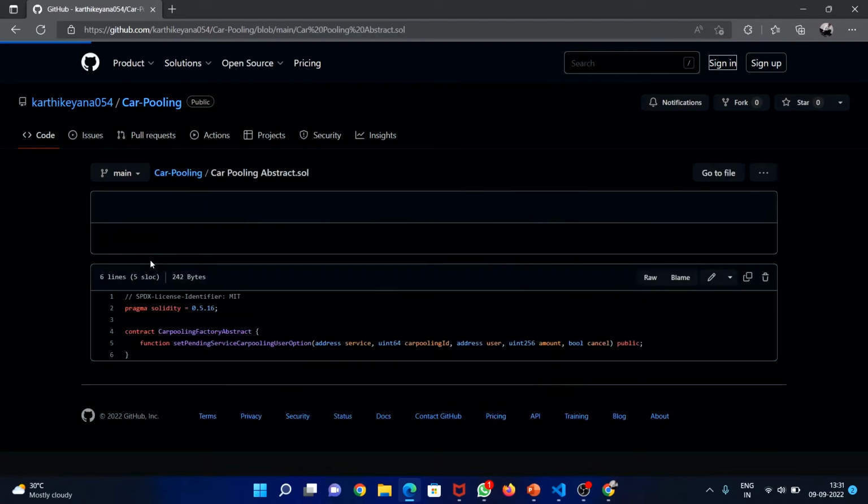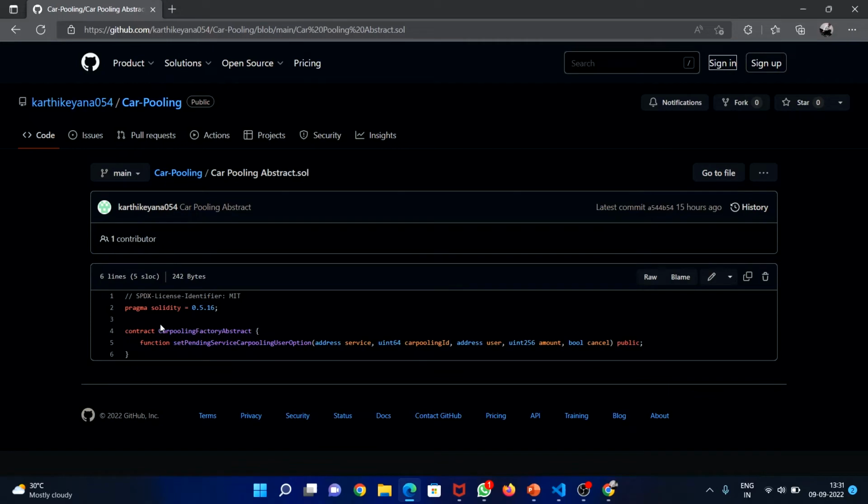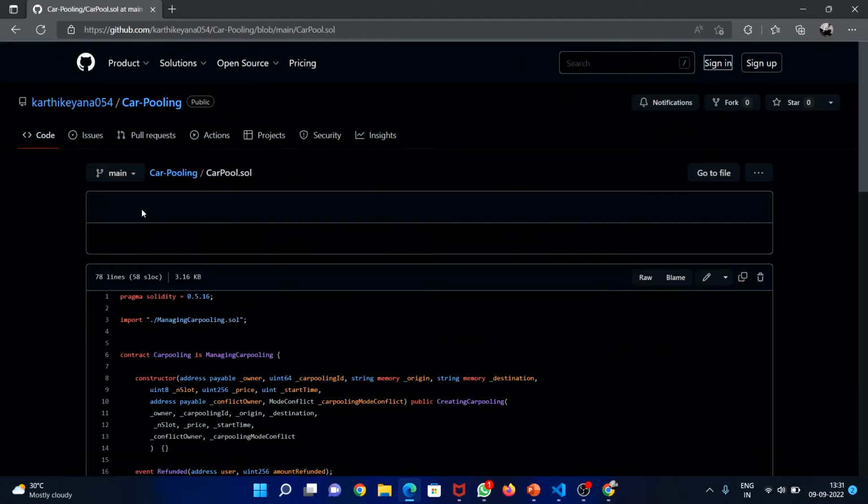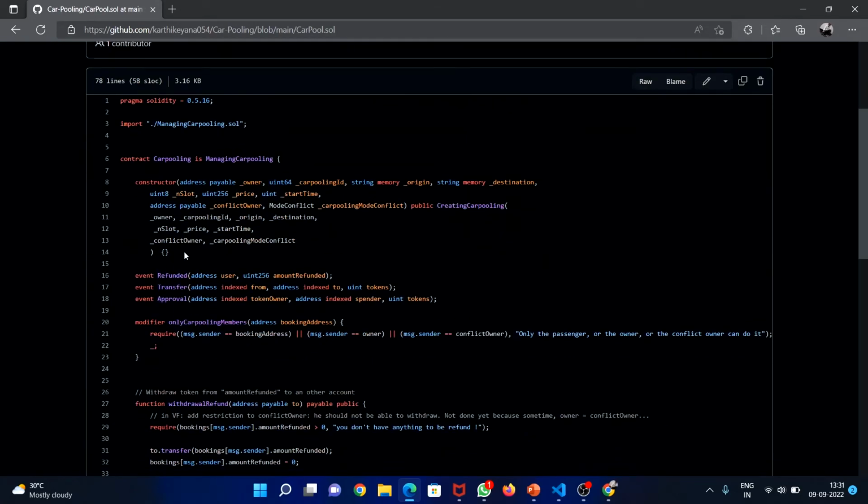Now we are discussing the carpooling abstract. We are creating a contract, carpooling factory, as an app. Now we are explaining the function setPendingServiceCarpoolingUserOption, which is used to check whether the carpool has been successfully verified. Next, finally, we have to approve the amount.